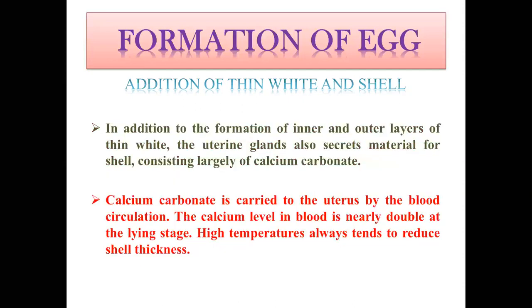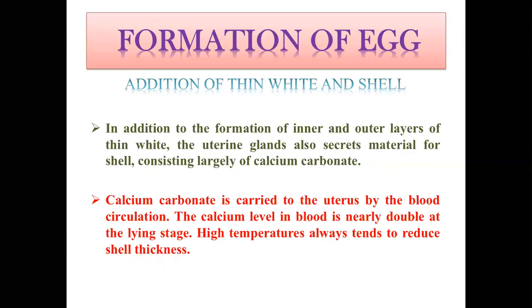In addition to the formation of the inner and outer layers of thin white, the uterine glands also secrete the material for the shell, consisting largely of calcium carbonate. So in the uterus, where the developing egg remains for 21 hours, there will be formation of thin white surrounding the yolk, and also development of the egg shell, the outer covering of the egg.